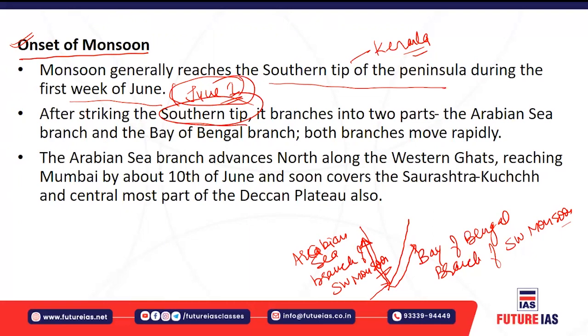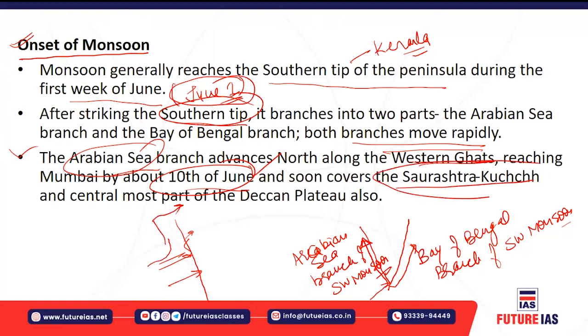Now these two branches move very rapidly. The Arabian Sea branch, the one I'm talking about here, advances north along the Western Ghats. If I draw this, the first branch impacts the Western Ghats. Then it crosses the Western Ghats and reaches Mumbai by the 10th of June. Soon the second wave of this branch enters through Gujarat and covers the Saurashtra and Kutch region, and the central-most part of the Deccan Plateau also.